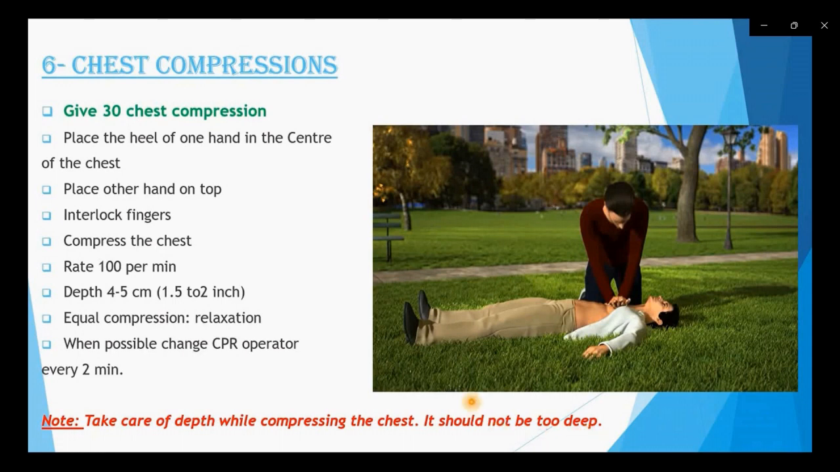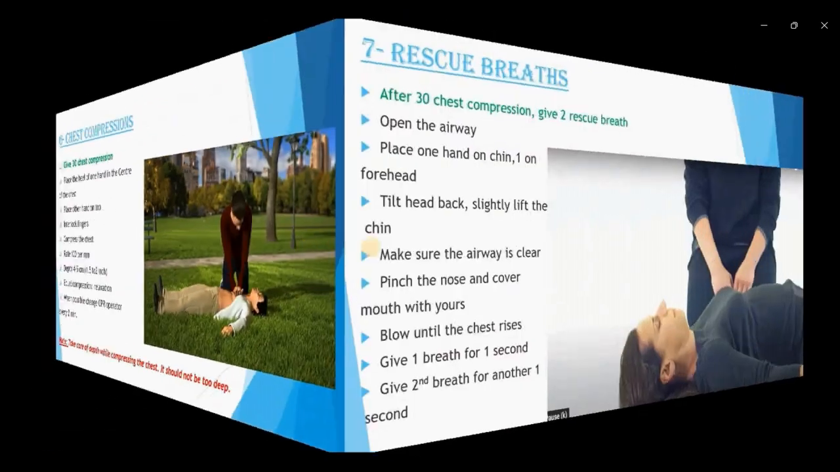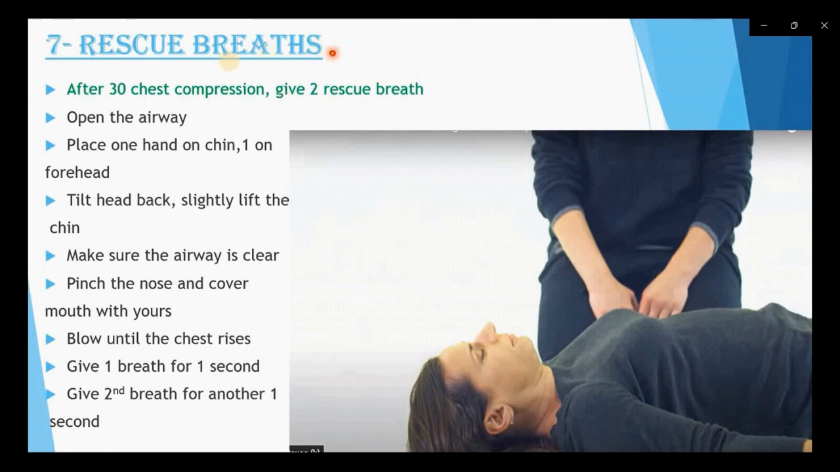First we should be expert, because it's a matter of saving another person's life. So friend, the next step is the rescue breath. After giving the 30 chest compressions, we have to give 2 rescue breaths. Whether we are performing CPR for 1 minute or 2 minutes, after every 30 chest compressions, we have to give 2 rescue breaths.